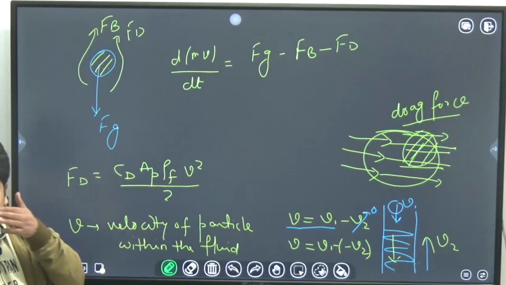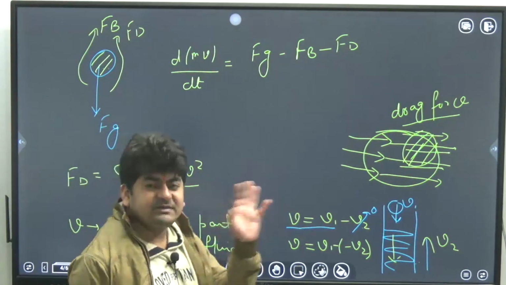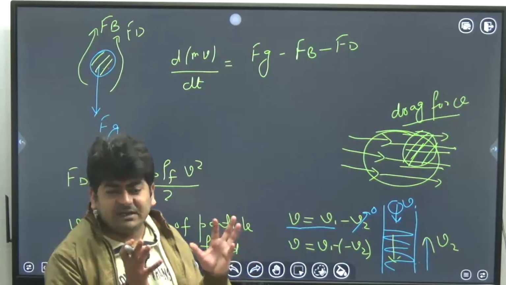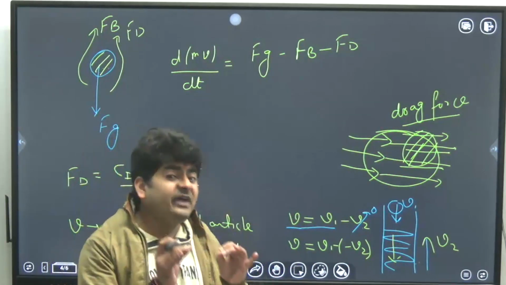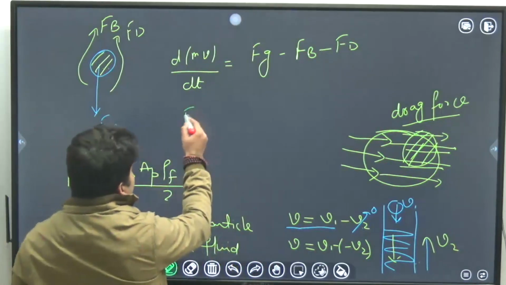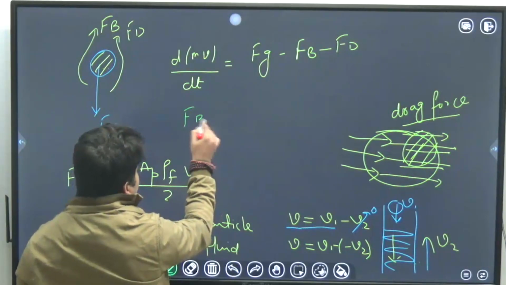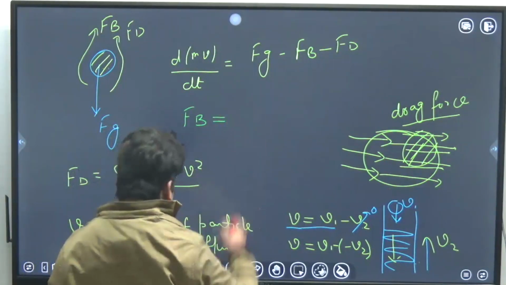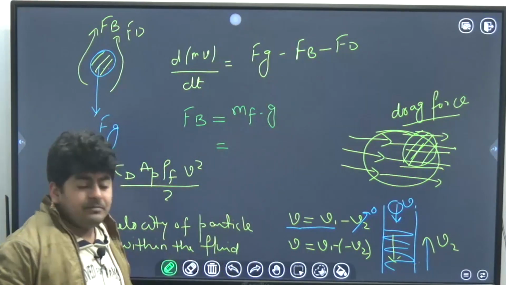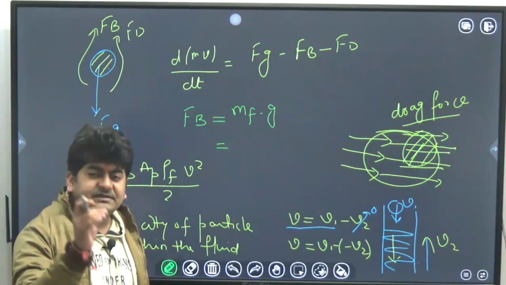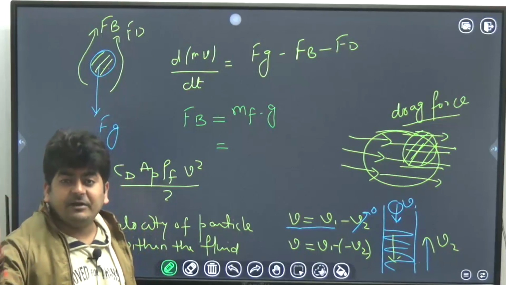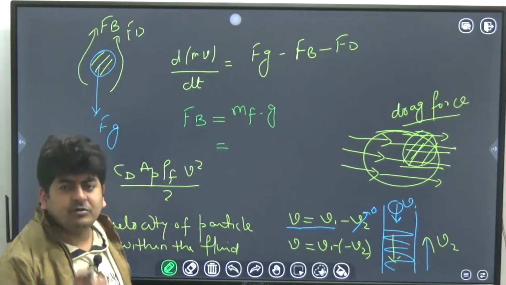Now the buoyancy force. So what is the buoyancy force? See, buoyancy force is nothing but just the lift force. The magnitude of buoyancy force, the lift force, will be the same as the weight of displaced fluid. Displaced fluid means when you place the particle in a fluid, the same volume as whatever volume the particle has, the same volume of fluid will be displaced, and the weight of that displaced fluid will be equal to the magnitude of buoyancy force.